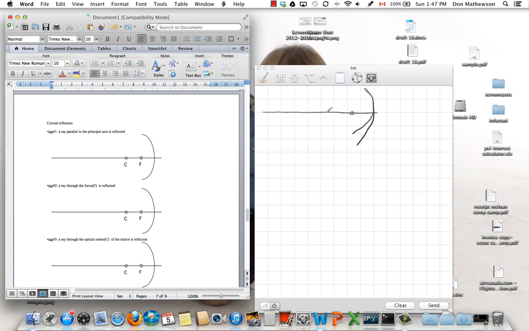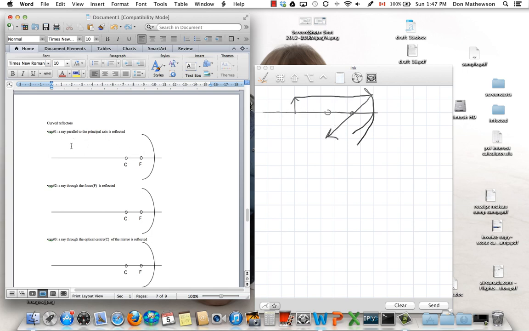Now, you'll notice there's 2 points here. F is the focal point. C is the optical center. The 3 locator rays are as follows. Let's say we have an object out here. Okay, this might be a candle flame or a person or something like that. So the first locator ray is parallel to the principal axis, will bend through the focal point.